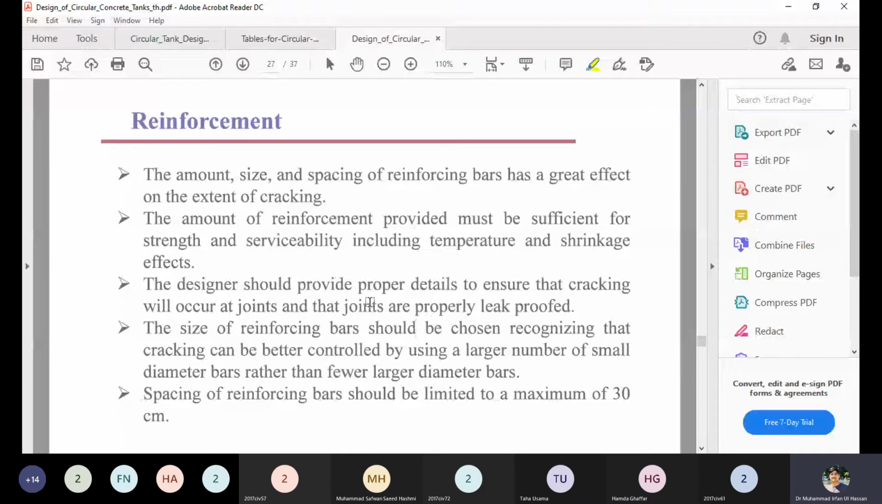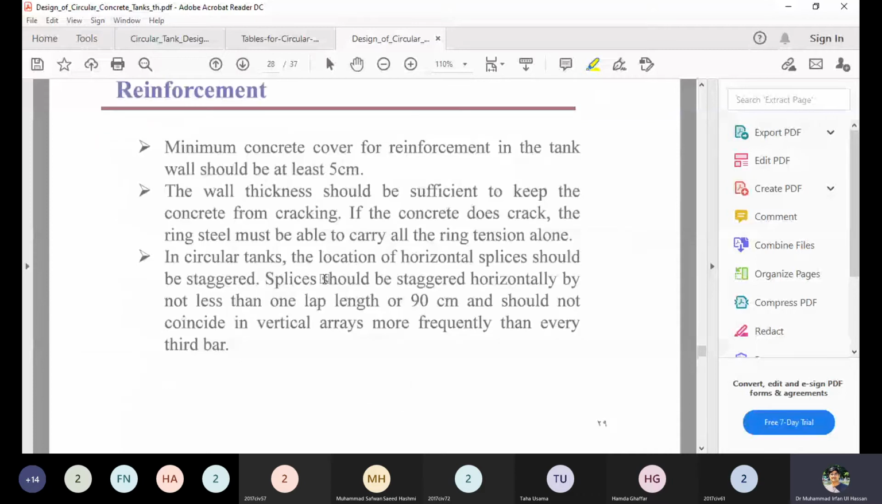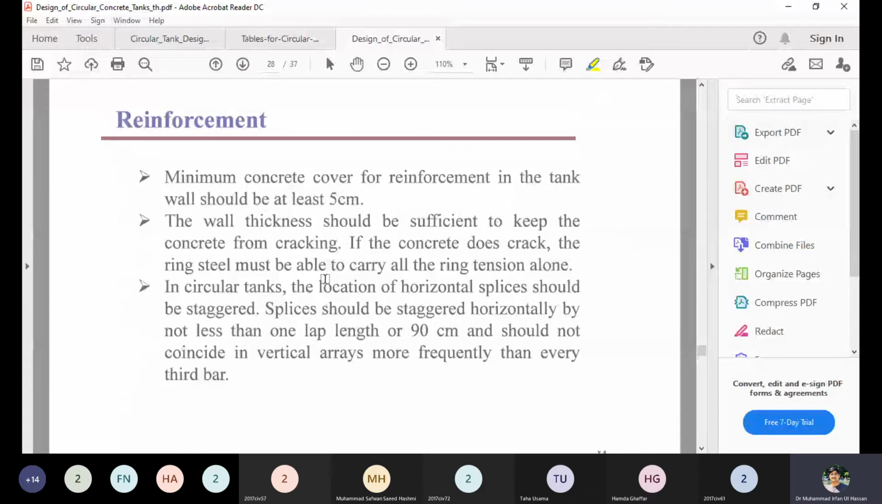The size of the reinforcing bar should be chosen, recognizing that the cracking can be better controlled by using a larger number of smaller diameter bars rather than fewer larger diameter bars. And the spacing of the reinforcement should not be larger than 300 millimeter in any case. So these are the general reinforcement requirements. The minimum cover is 50 millimeter.